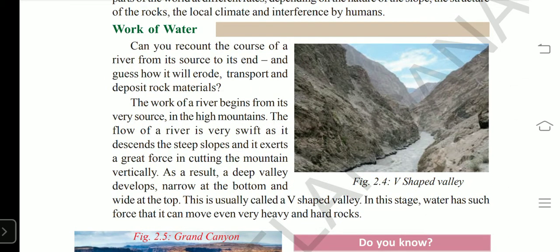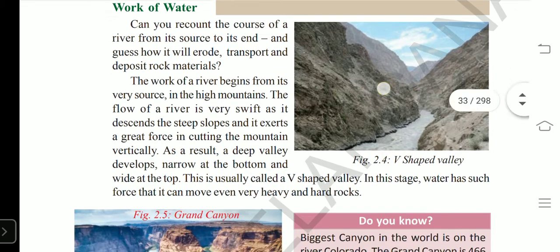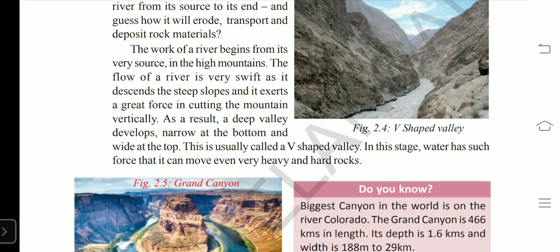Then you will see that the mud along with the flowing water will move towards the bottom, right? Then you will see some V-shaped valley is formed. I think you have understood, or you can do it practically at home.